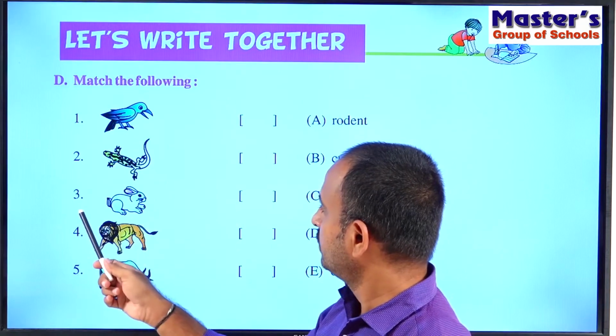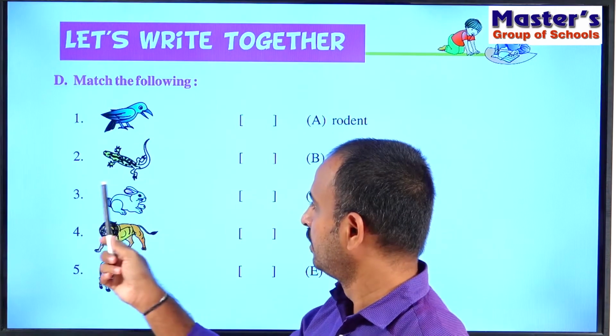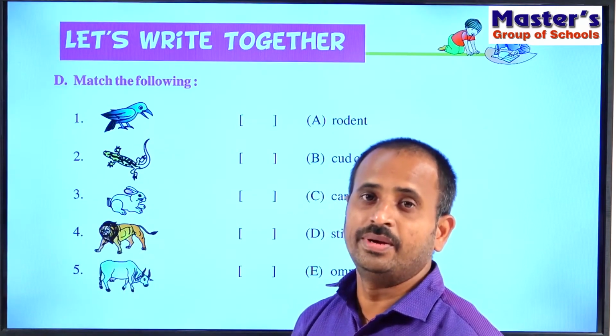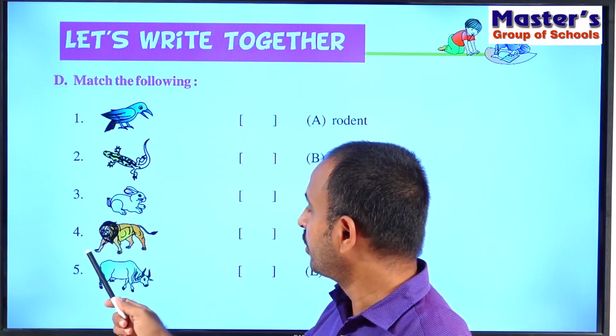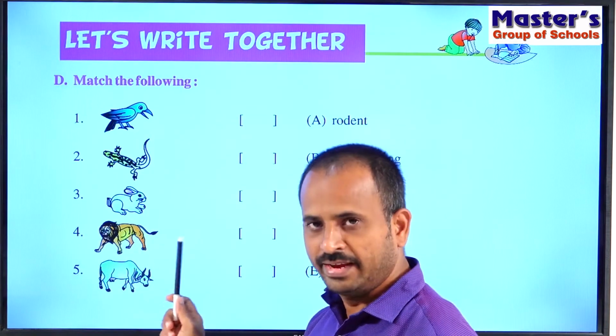And see the third one. So children, can you identify this animal? So what is the name of this animal? So very good, a rabbit. So this is a rabbit, and you can identify the animal. That is the fourth animal. So this is lion.